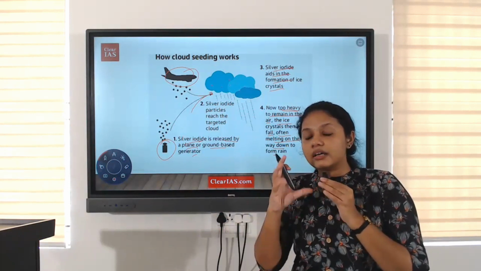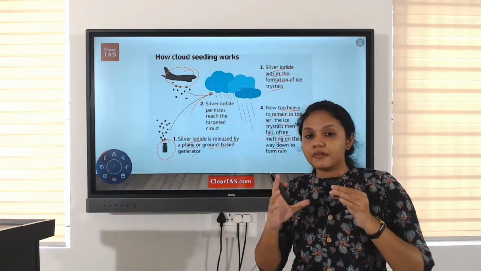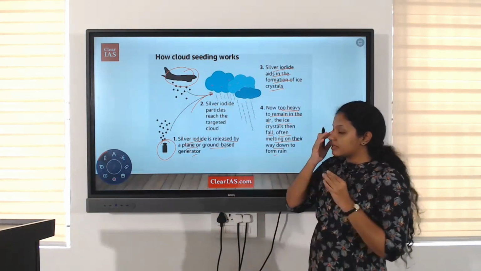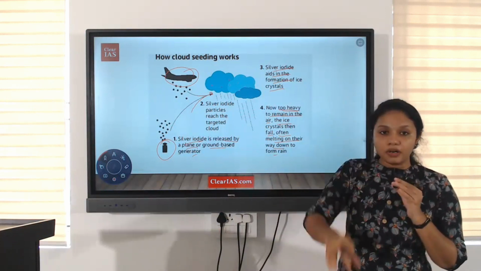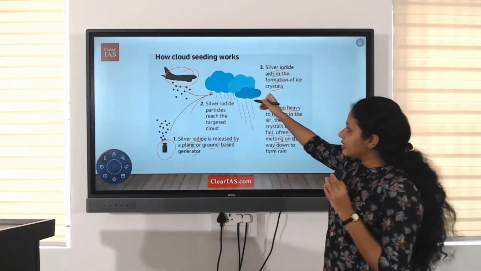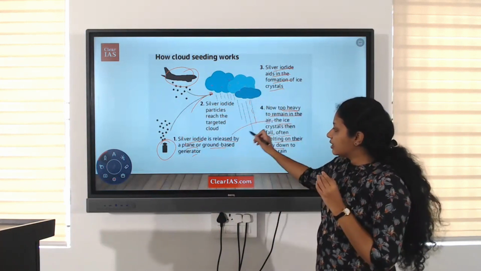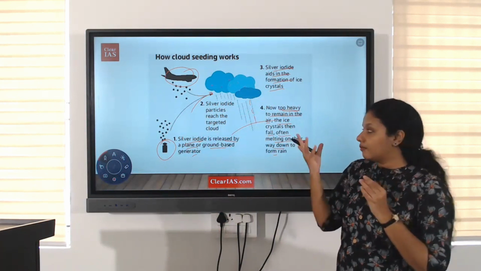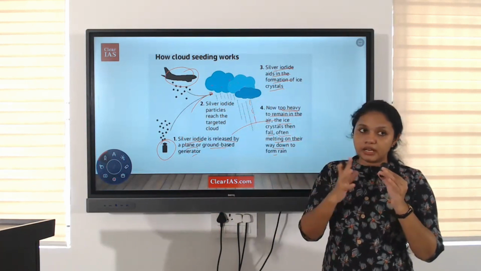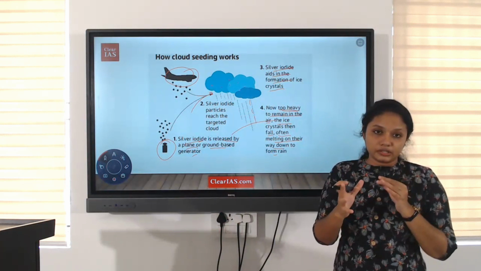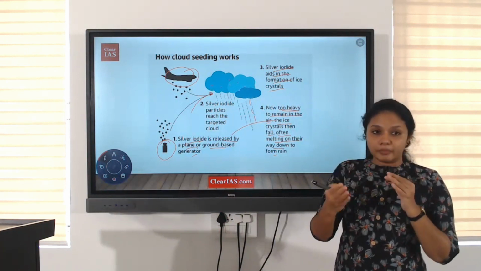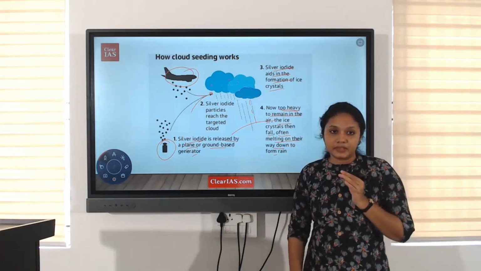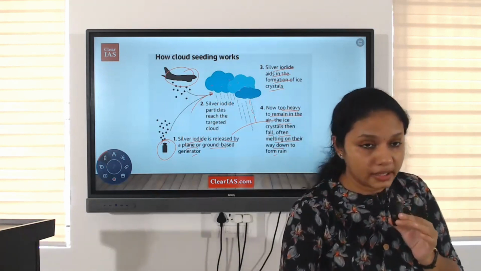When this cloud becomes heavier due to the increased number of ice crystals, it can't sustain its weight, so it will fall downwards. When these fall and reach the lower atmosphere, they are exposed to higher temperature conditions, so the ice crystals will eventually lead to rain formation. Clear? This is how cloud seeding works.